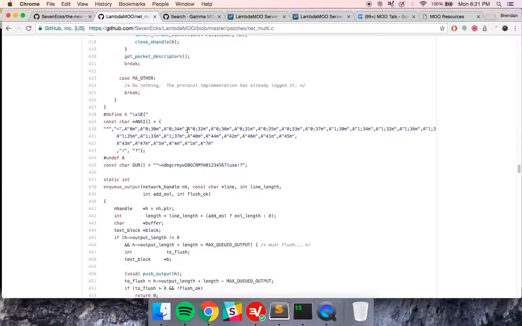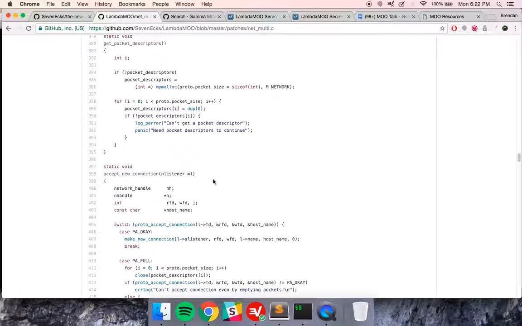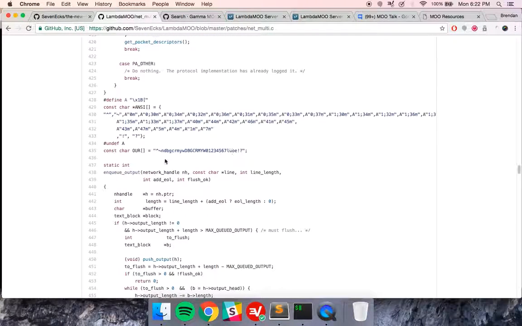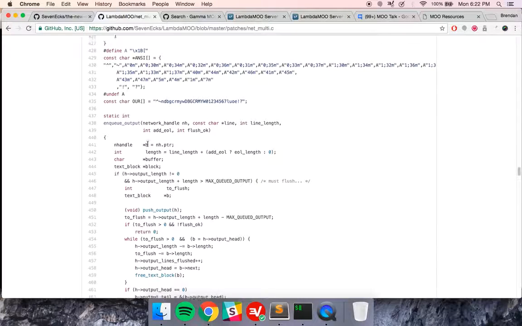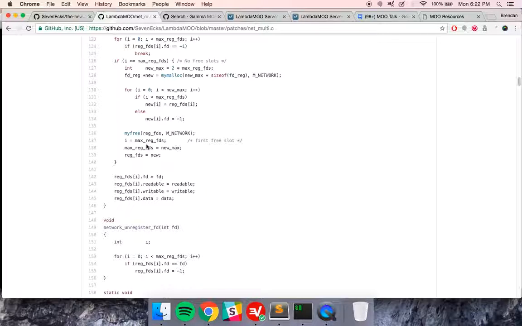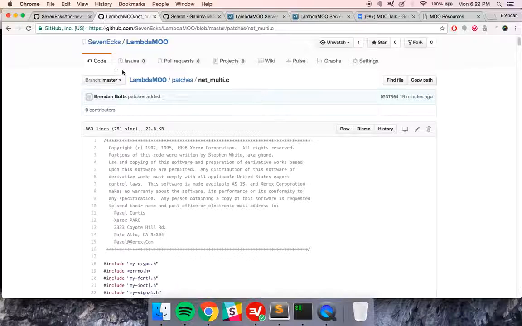Now this uses the basic 8 or whatever color codes that terminals supported. I think there's more, like a 256 color set that Xterm supports now, but this is just an ANSI patch. Somewhat hacky, I think, but it works and it's pretty cool. But in the MOO itself, you'll need to add support for actually pushing those characters out. So it may not be super useful to you out of the box.